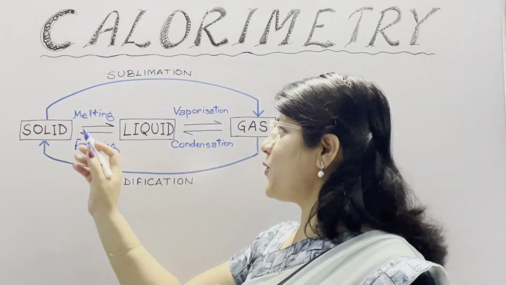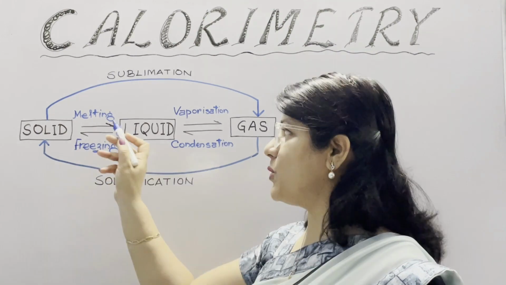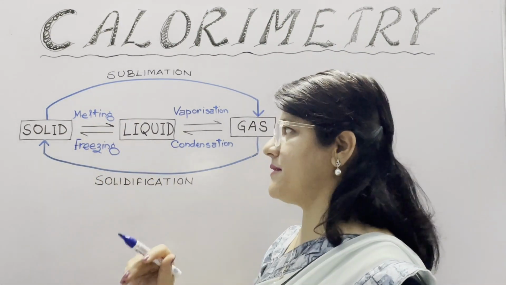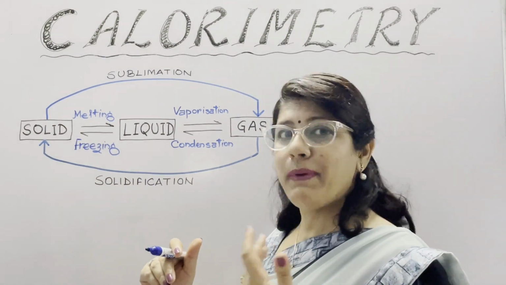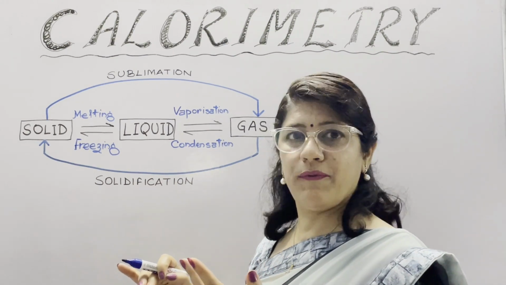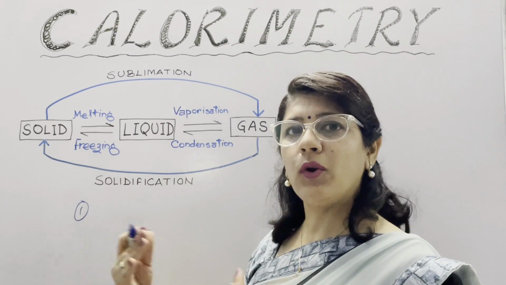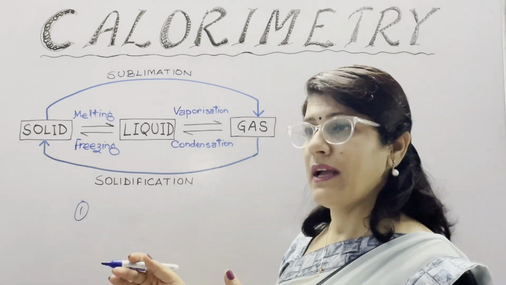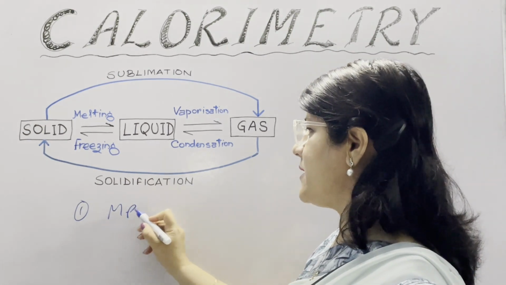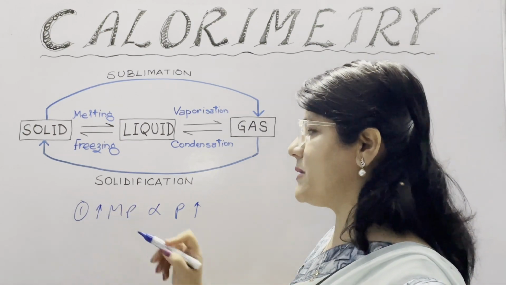The change of phase from solid to liquid on absorption of heat energy at constant temperature is known as melting, and this constant temperature is known as melting point. Melting point depends on pressure, and its effect can be seen in two different cases. There are two types of substances, one which expand on heating, it means their volume increases, like lead, wax, etc. In these cases, melting point is directly proportional to pressure. If pressure increases, then melting point also increases.